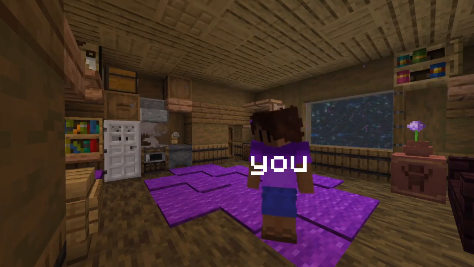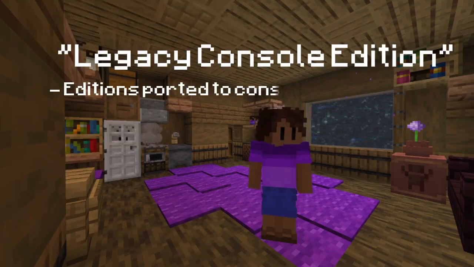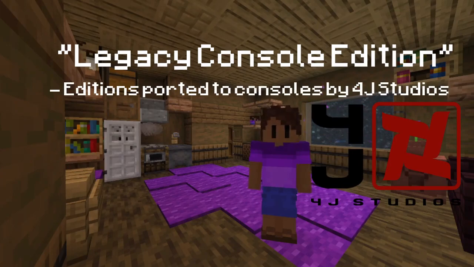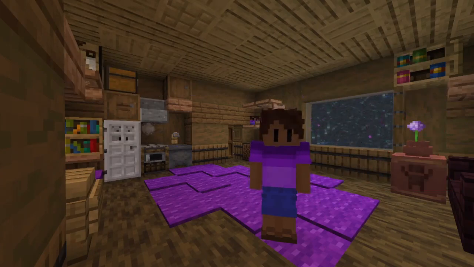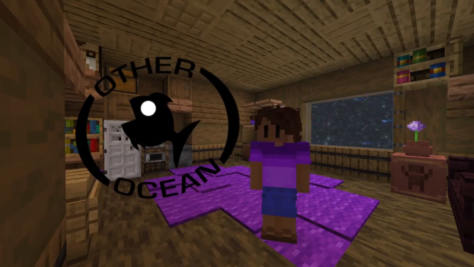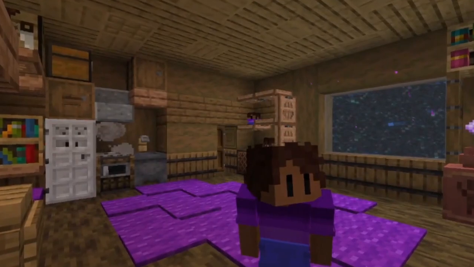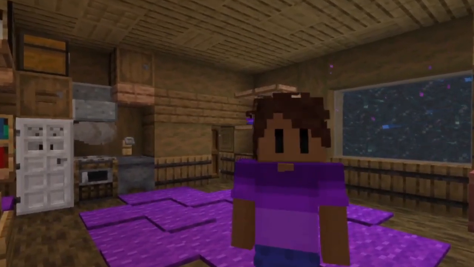Now you may say, well, why? Well, Legacy Console refers to specifically the editions ported to consoles by 4J Studios, the ones I listed a minute or so back. But New Nintendo 3DS Edition was ported to the 3DS by Other Ocean Interactive. Who are they? I don't know, it's some company that makes and ports mobile games to consoles and aren't 4J. Get off my back about it.